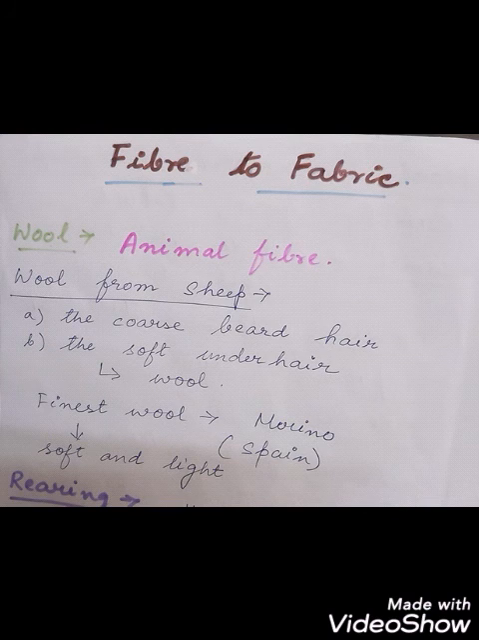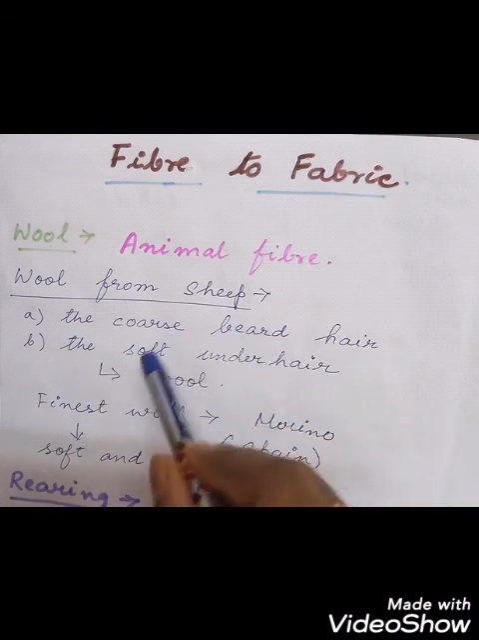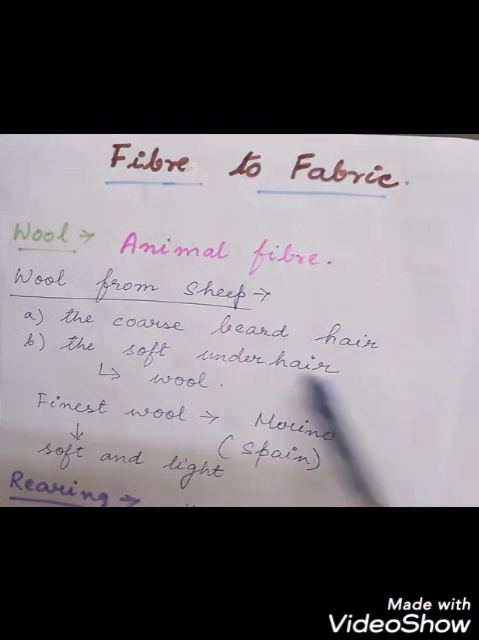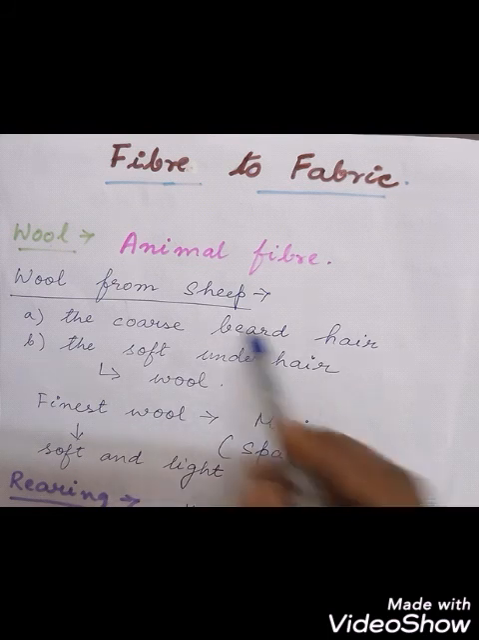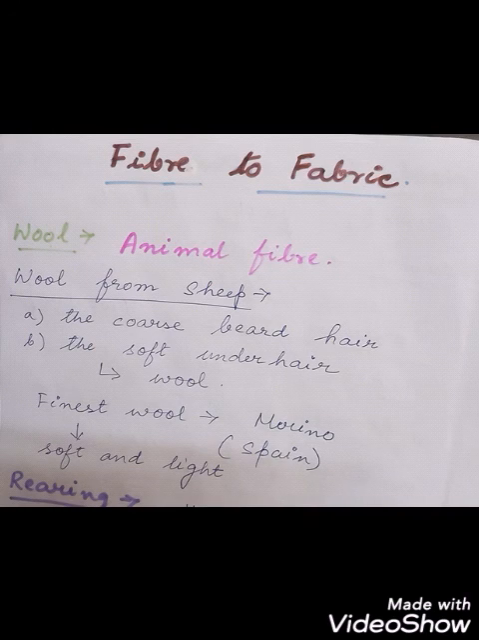So the fine under hair, which is found close to the skin, is used for making wool. We will not use the coarse beard hair in the outer part, but the under hair closest to the skin will be used as the fibers, that is wool, for making sweaters, because this is a fine wool and very soft.